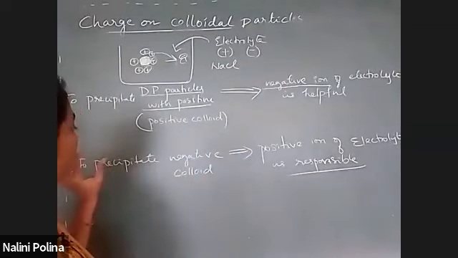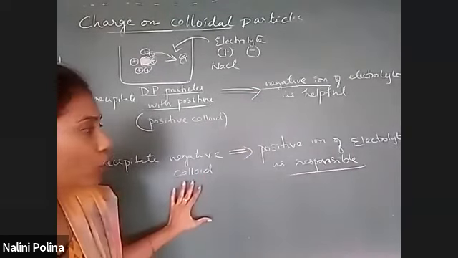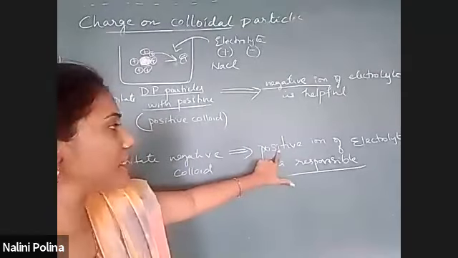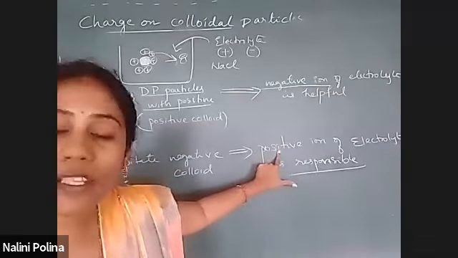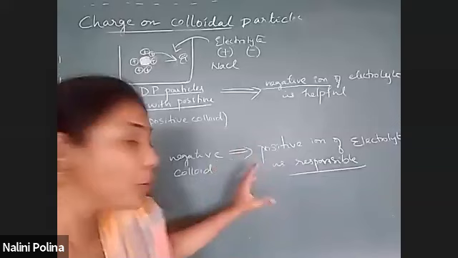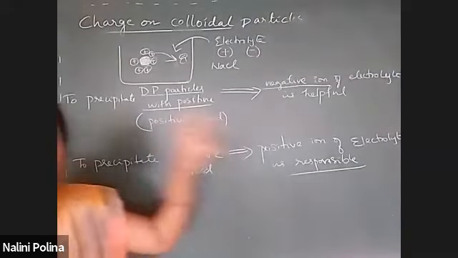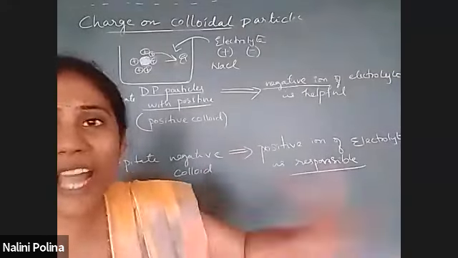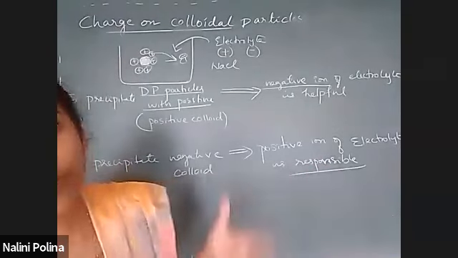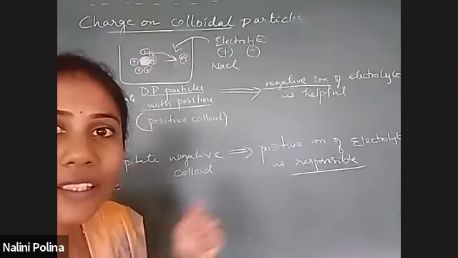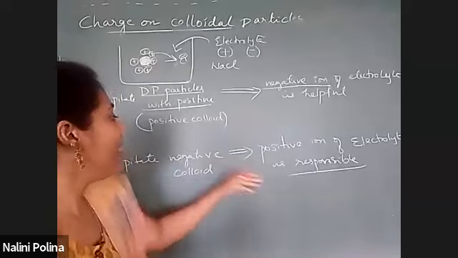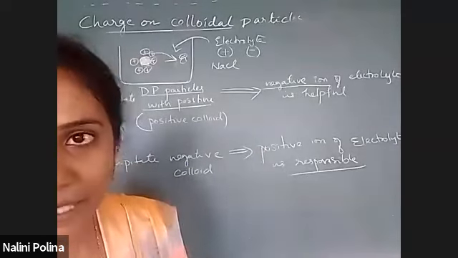Similarly, if you want to precipitate a negative colloid, which ion is responsible? Positive ion, because positive ion only can remove the negative charge on DP particles. So once the charge is removed, they will combine with each other, and they will settle as a precipitate.